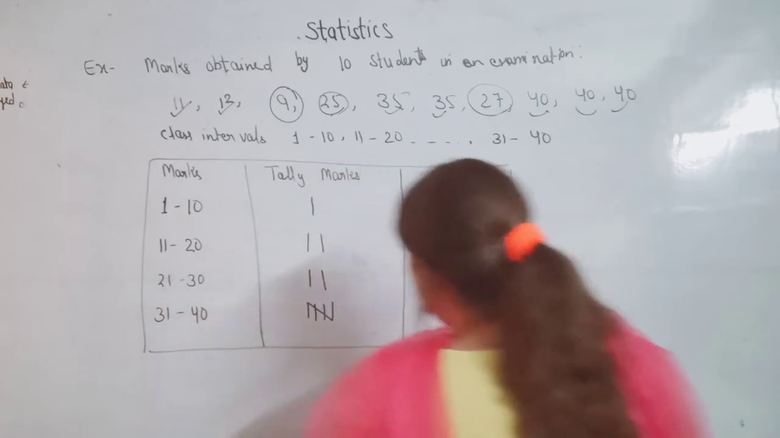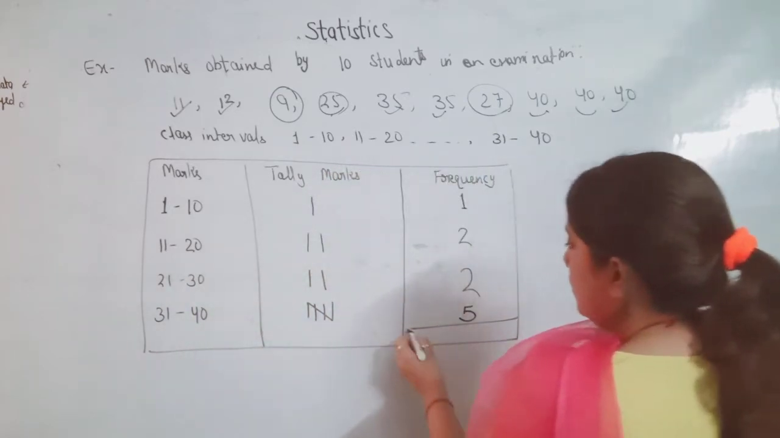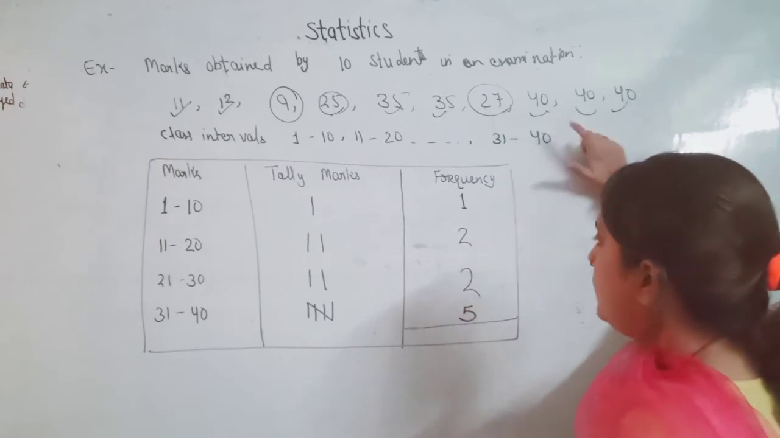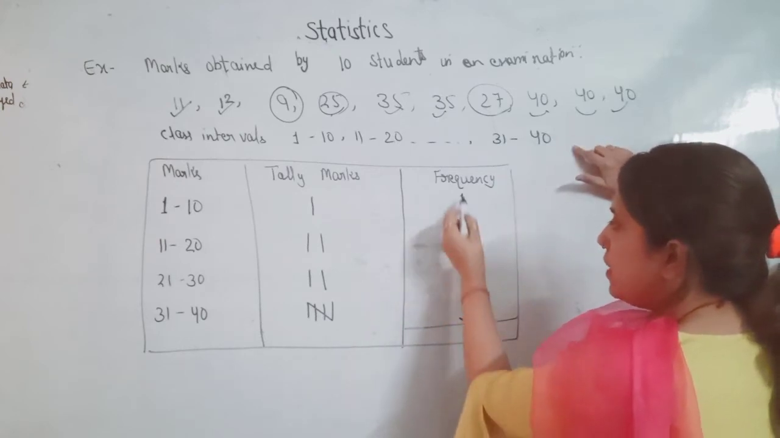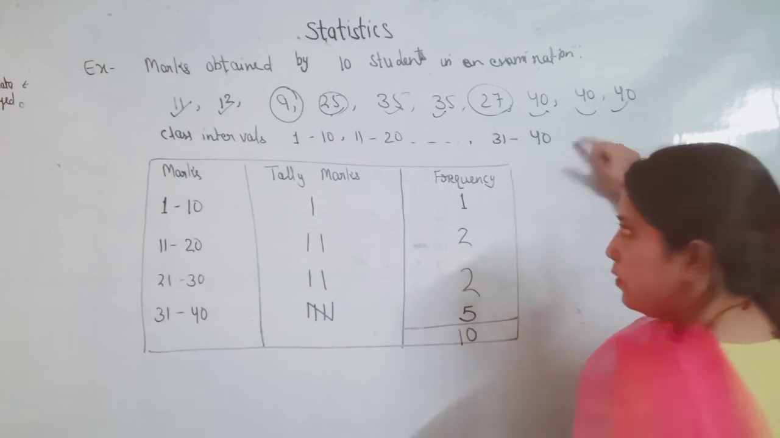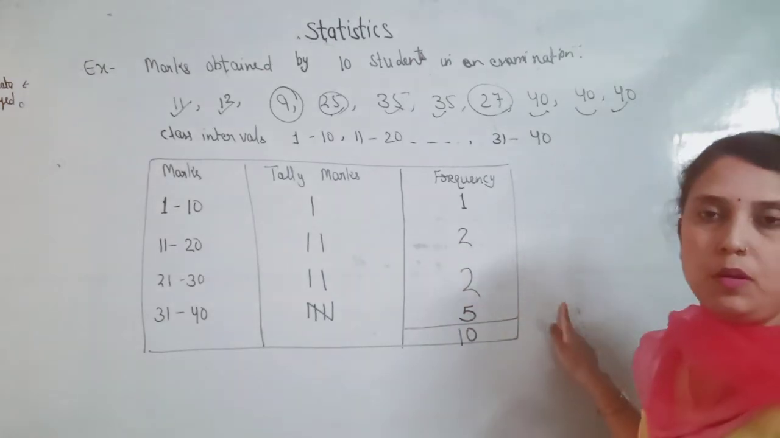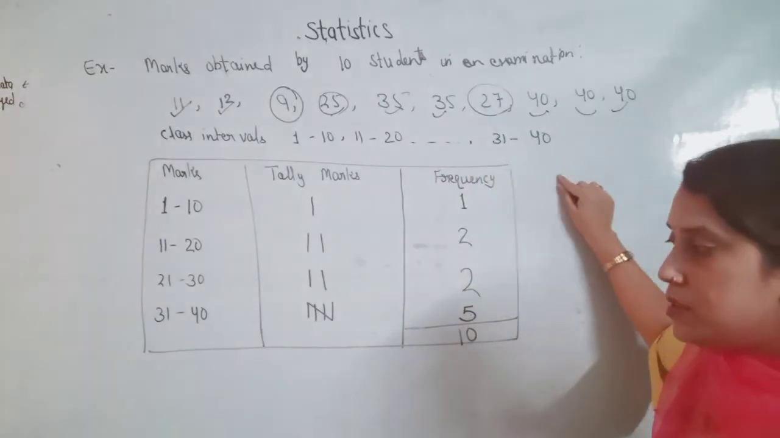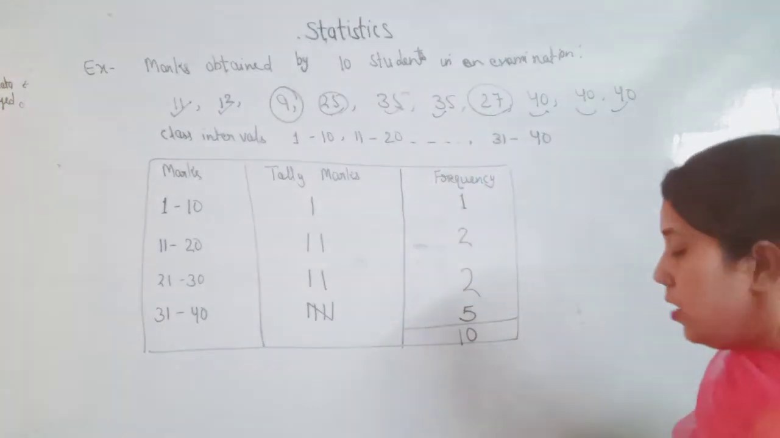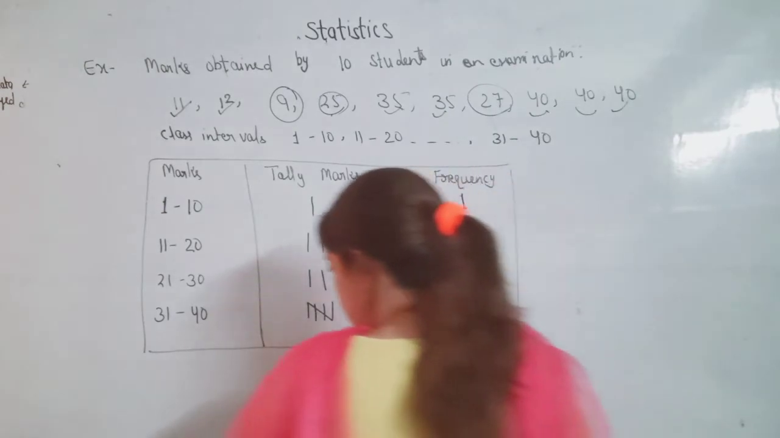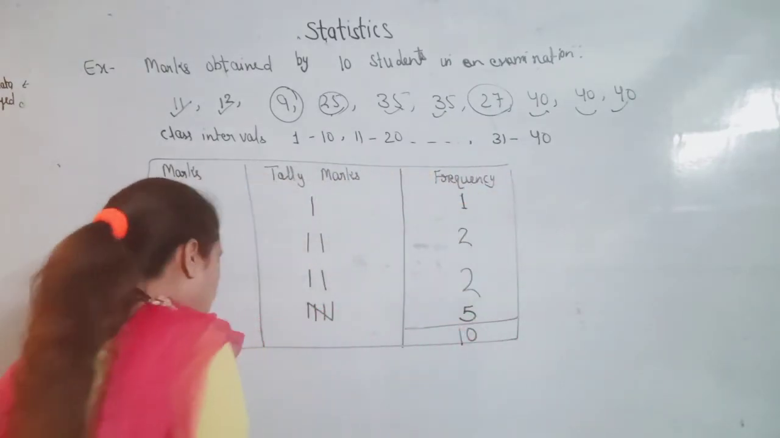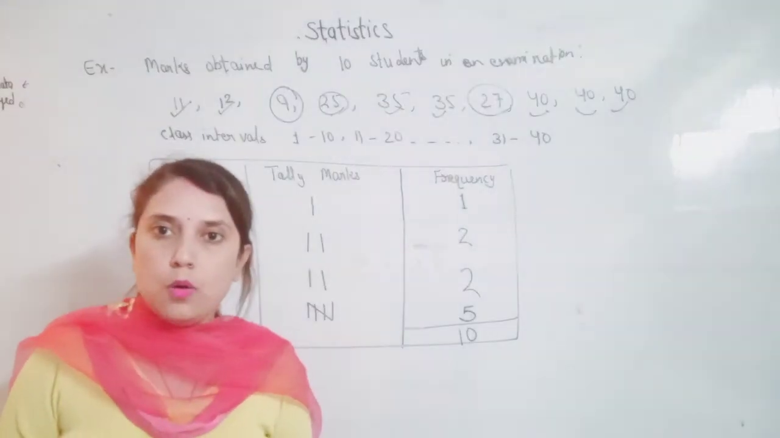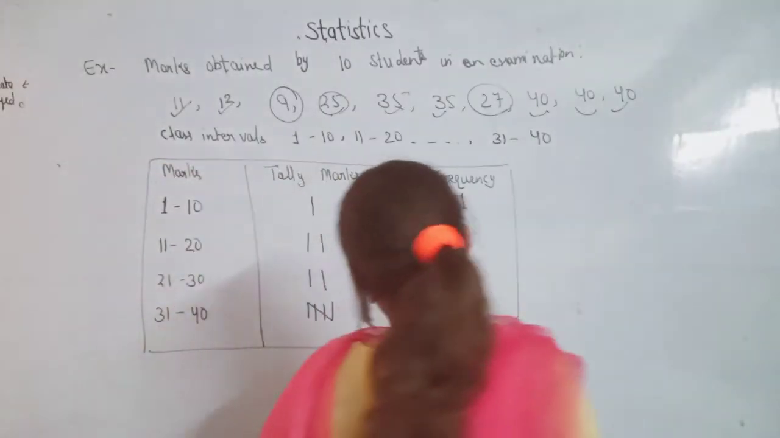Okay beta, when we do the total of the frequency, it will become 10: 5, 6, 7, 8, 9, 10. The total number of students is equal to the total frequency. So this is the frequency distribution table. Now we will understand what the class size and class marks are. What is the class size?